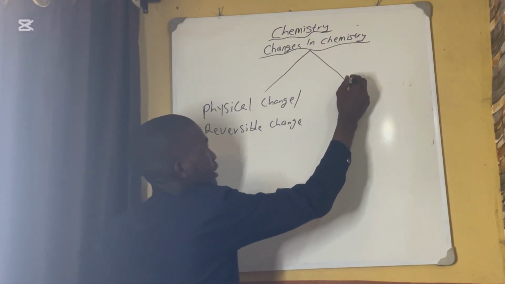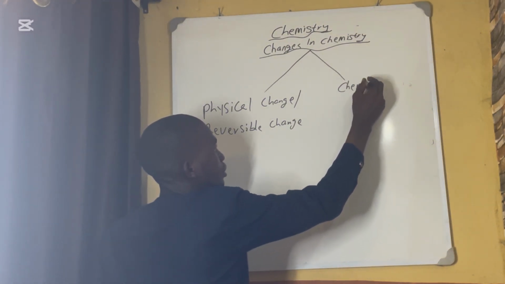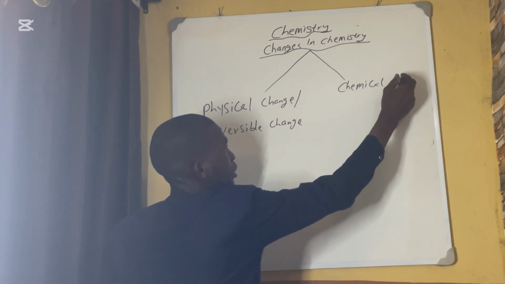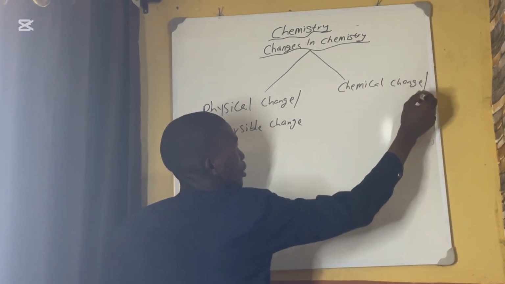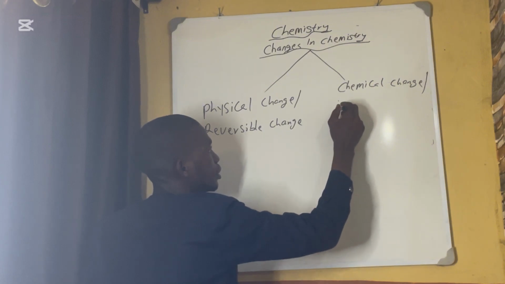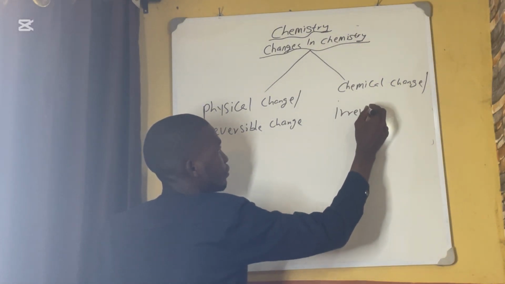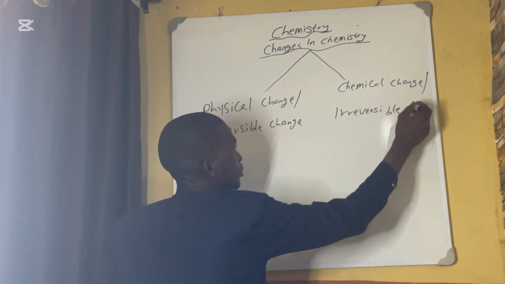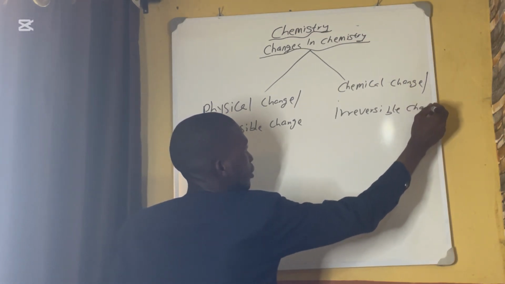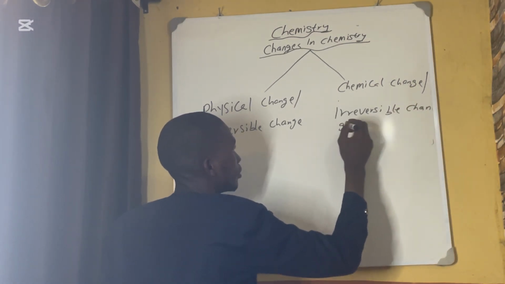This one is chemical change, or irreversible change.